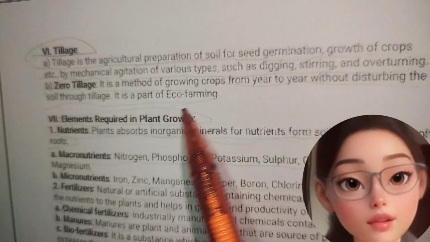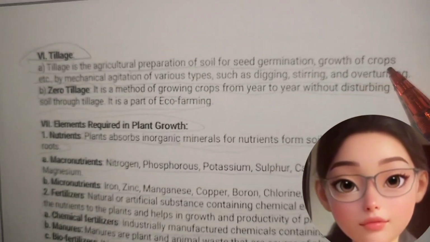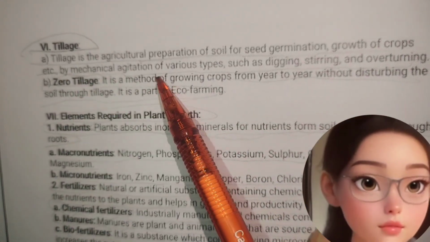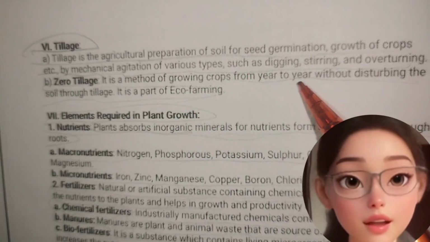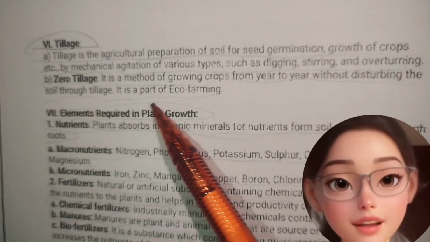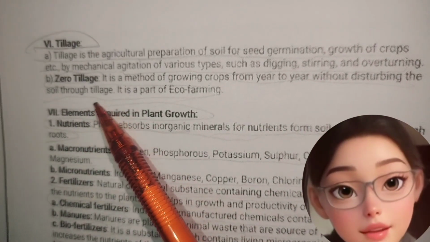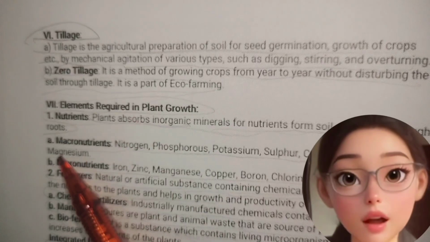Sixth one is tillage. Tillage is the agricultural preparation of soil for seed germination, growth of crops, etc., by mechanical agitation of various types such as digging, stirring, and overturning. Zero tillage is a method of growing crops from year to year without disturbing the soil through tillage. It is a part of eco farming.